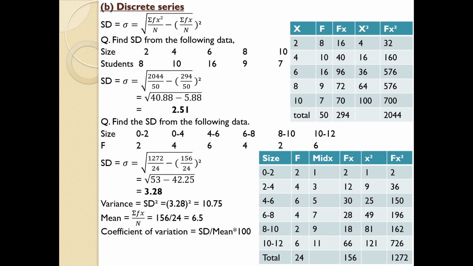In order to find the coefficient of variation, you need to find the mean. So you have to find the mean, then only you can find the value of the coefficient of variation. So these are the various steps that have to be taken into consideration while dealing with the standard deviation regarding each series, such as individual series, discrete series and continuous series.